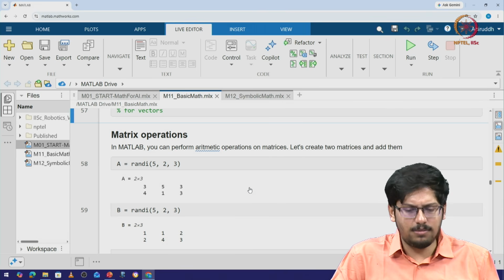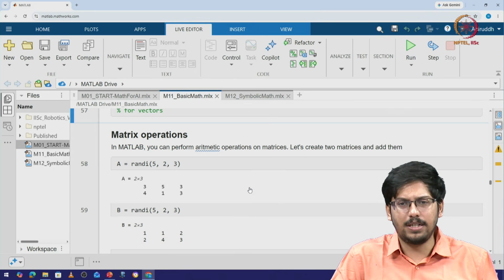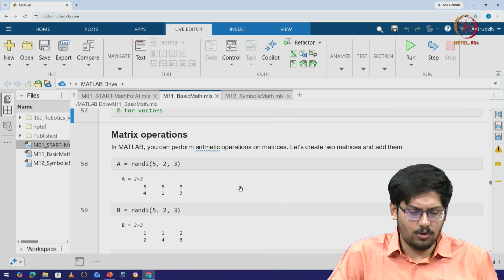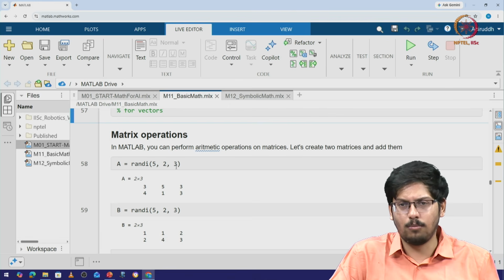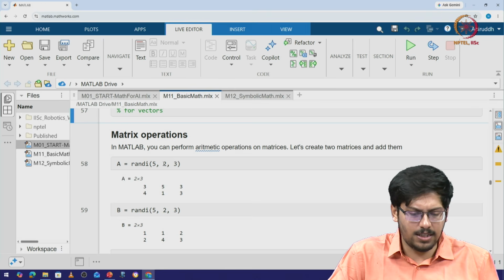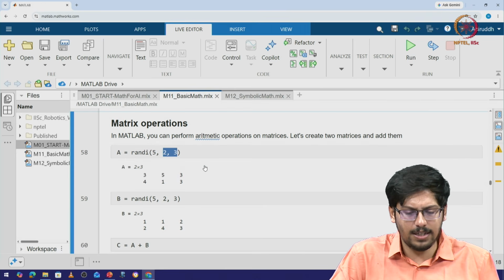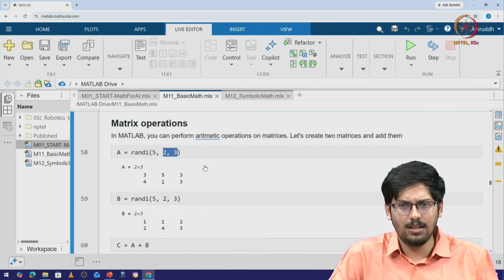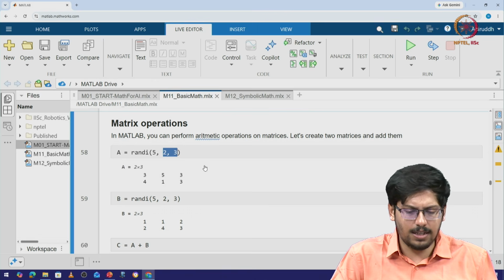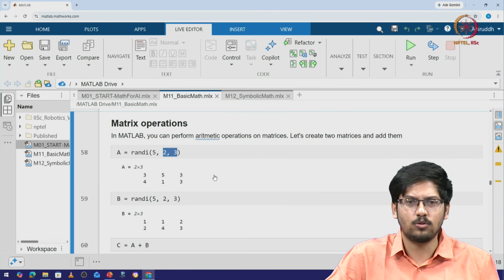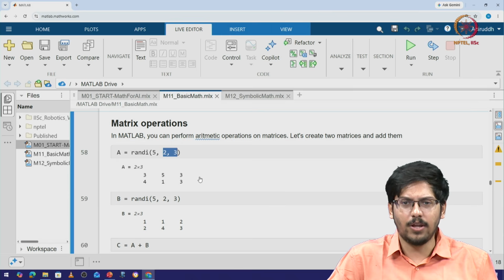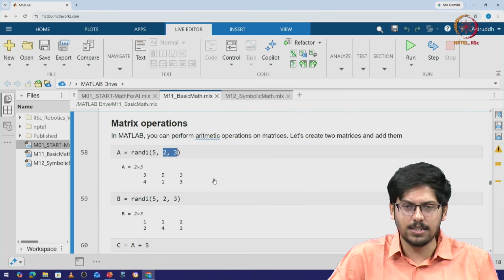Lastly, let's do some basic math operations on these matrices that we have initialized. So let's say that we have A, which is randi(5, 2, 3). It's essentially generating a matrix of 2 cross 3, and I'm initializing it with values with 5 as its constraint. So from 1 to 5 any values could be taken. Each of the elements could be initialized.